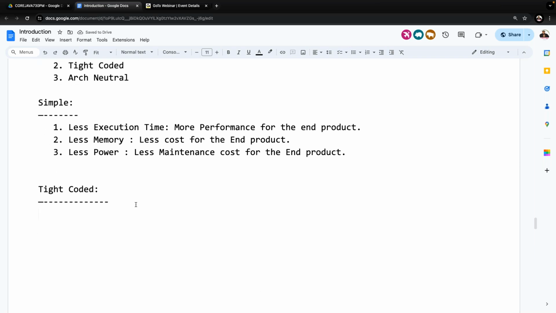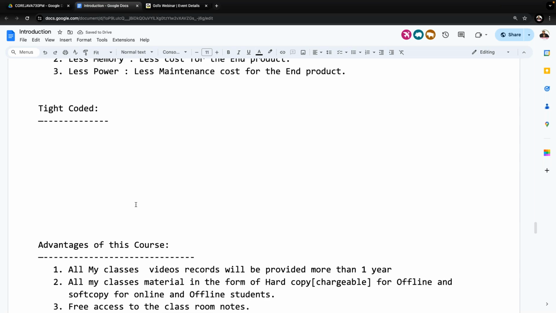All of you might be aware of the data structures in our academics. Like a stack, a queue, trees, graphs, lists; so many data structures are available. Of course, I don't require all these data structures, I require only one data structure, that is a stack. Stack is nothing but one rack.